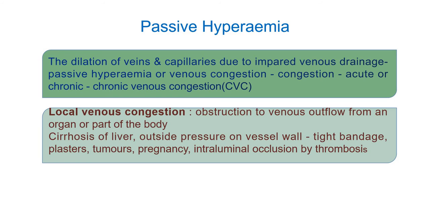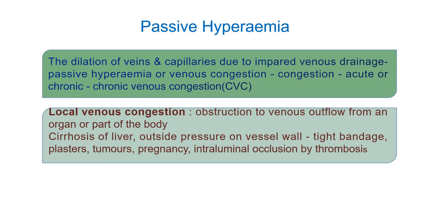Then outside pressure on the vessel wall, suppose in case of a tight bandage, if the patient has a tight bandage, at that time also the patient suffers from local venous congestion. After that, in case of plasters, in accidental conditions, the doctor applies the plaster to the patient either on the hand, leg or other body parts. So in that case also local venous congestion takes place.